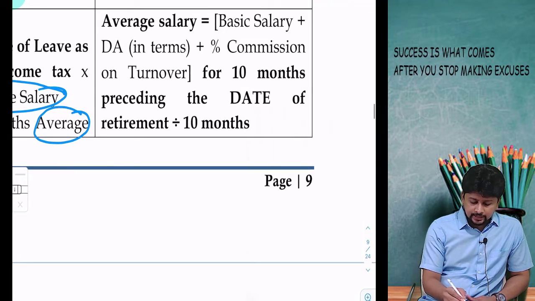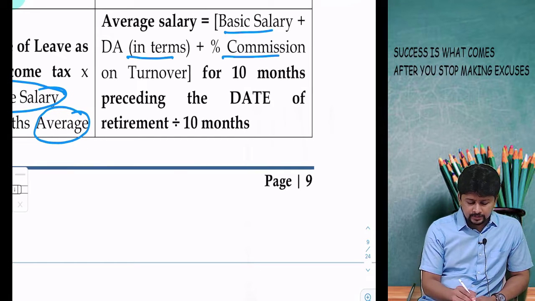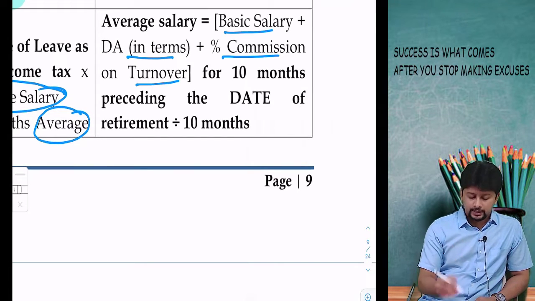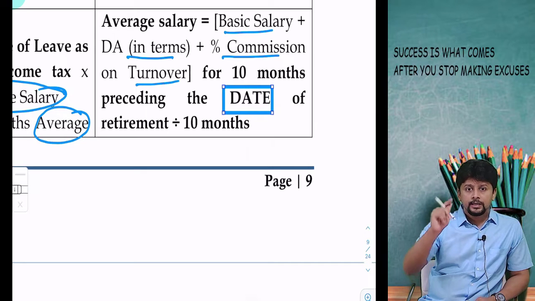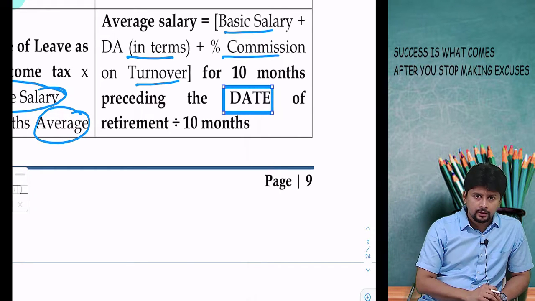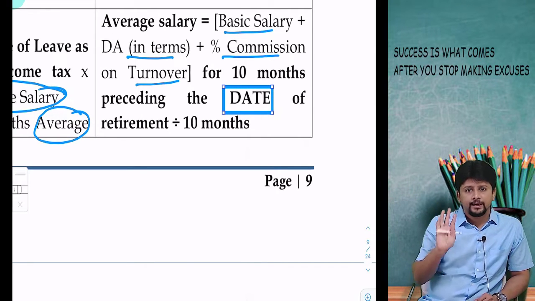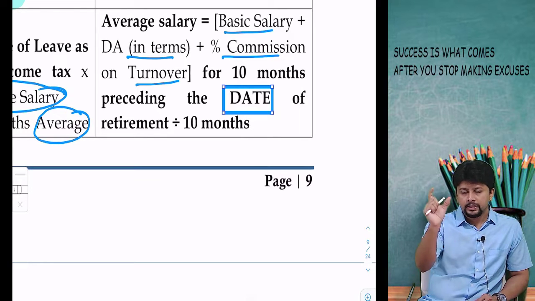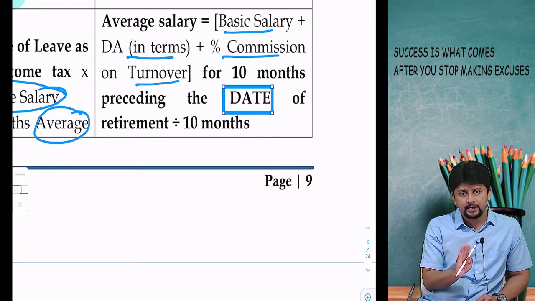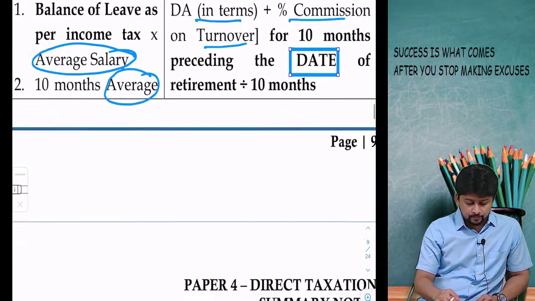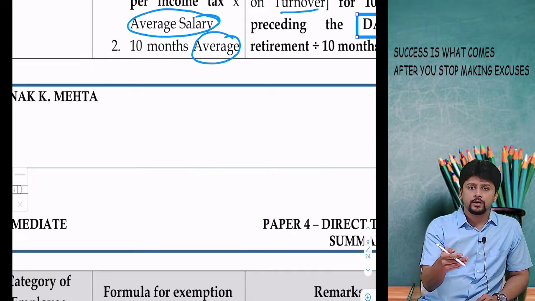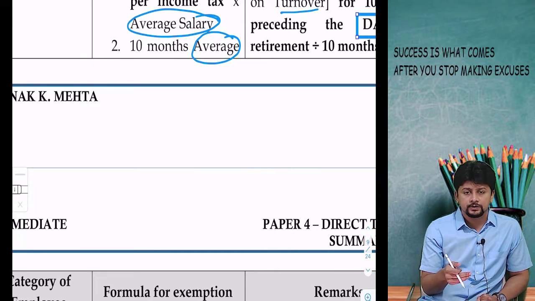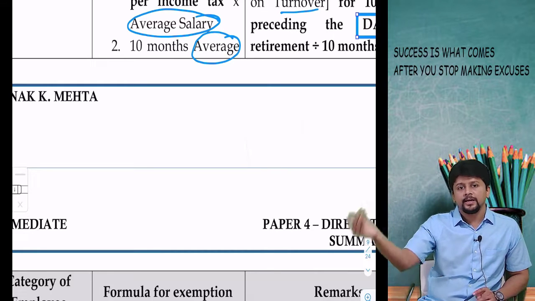And average salary is basic, DA in terms, percentage commission on turnover for 10 months preceding the date of retirement. In gratuity, it was preceding the month of retirement. Instead of month, here it is date. But the formula still remains the same. Take the total of those 3 amounts divided by 10 months. This will give you average salary. Second point is 10 months into average salary. Average that you are calculating is after dividing by 10 months. Point number 2, you are multiplying it by 10 months.